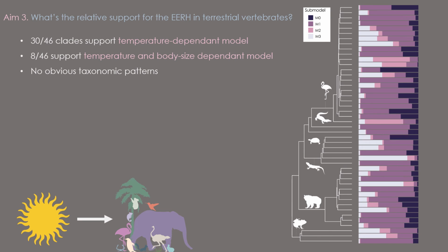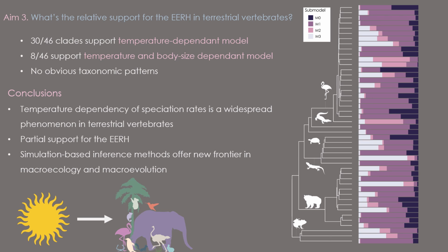This brings me to the final aim, which was to test the relative support for the evolutionary rates hypothesis in terrestrial vertebrates. On the right, you can see the phylogenetic relatedness of 46 different terrestrial vertebrate clades and the relative support of each population divergence submodel from the machine learning classification tools. What we found was that 30 of these 46 clades showed support for a temperature-dependent model, that's M1, and a further 8 showed most support for a temperature and body size dependent model, M3. Now what you can see from eyeballing this is that there's no obvious taxonomic pattern. It seems to be widespread throughout the tree.